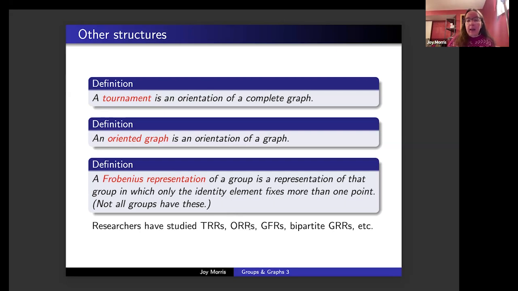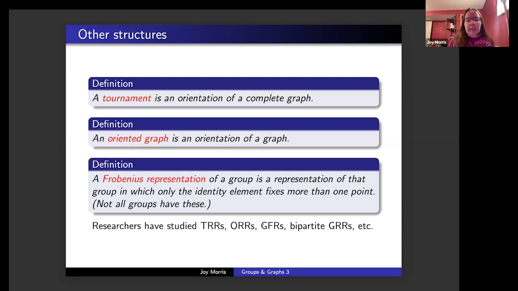But other than that infinite class, it turns out that there are, again, only a finite number of exceptional groups that do not admit ORRs. I believe there are 32 of them.